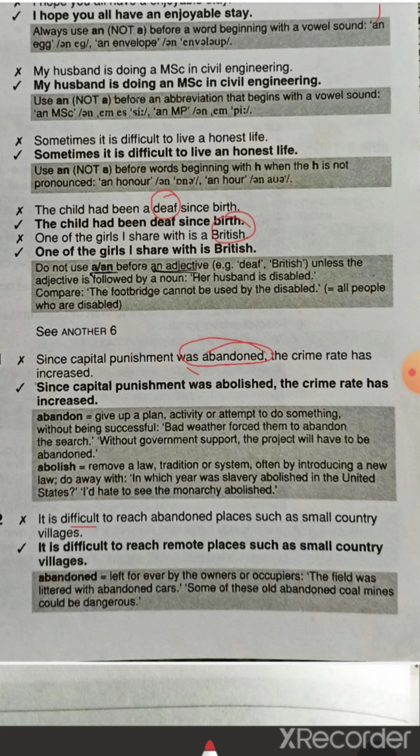But here they are talking about capital punishment of a crime. That means a punishment given by the law. If something is taken out by the law, we use the word abolish instead of abandon. Abolish means to remove a law, tradition or system, often by introducing a new law; do away with.